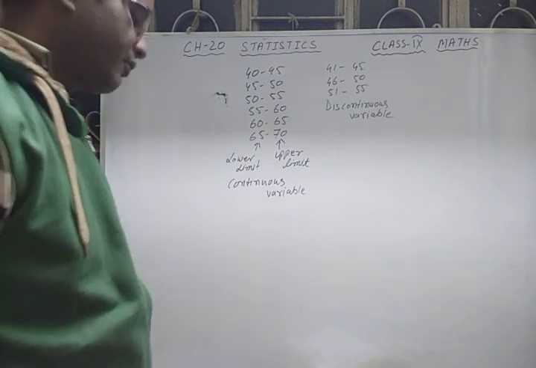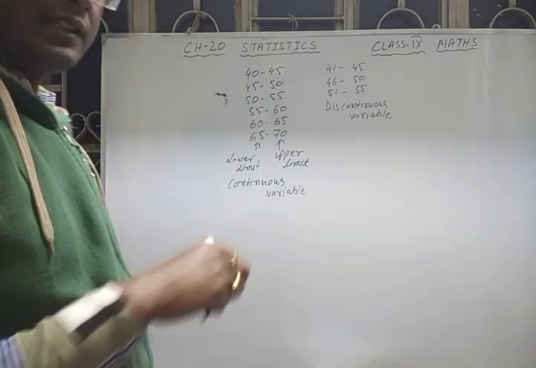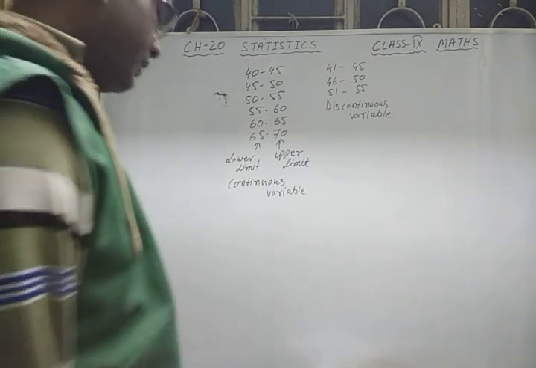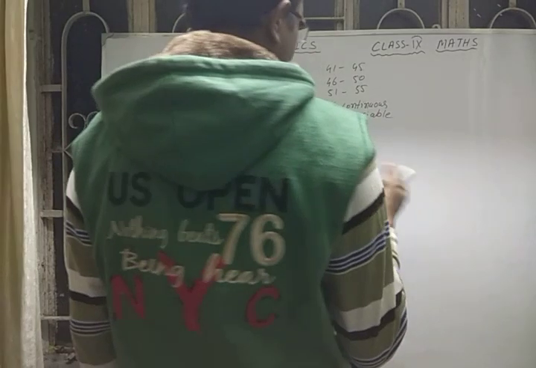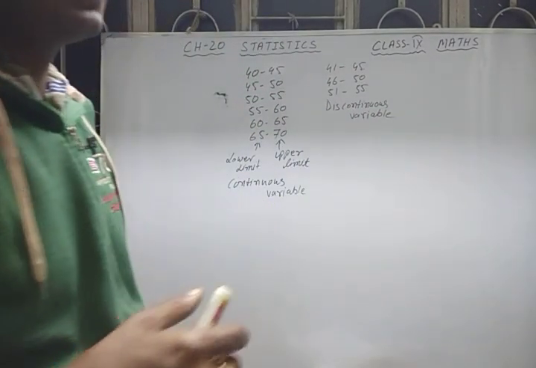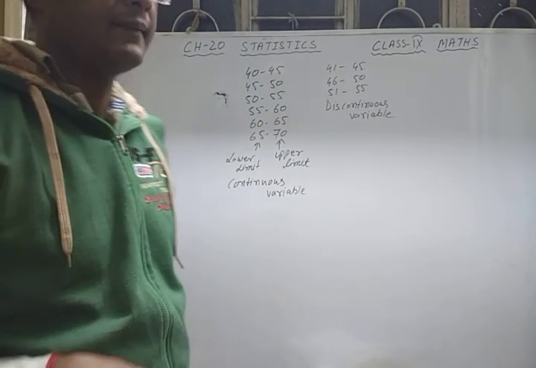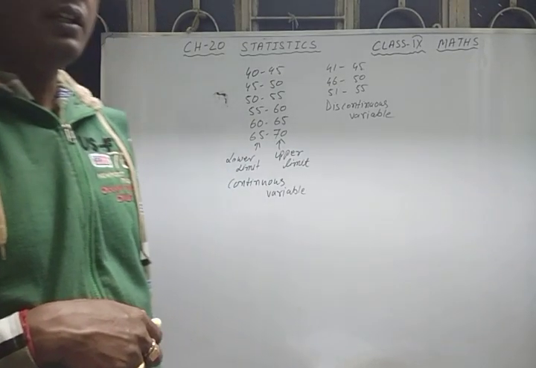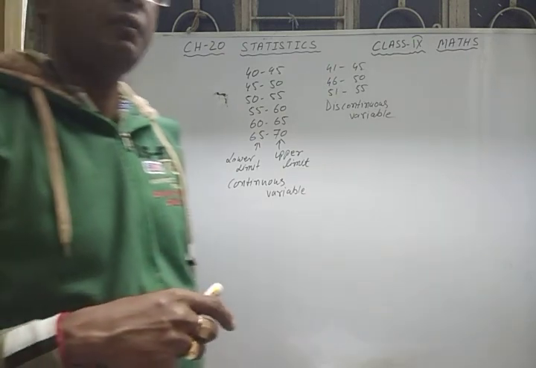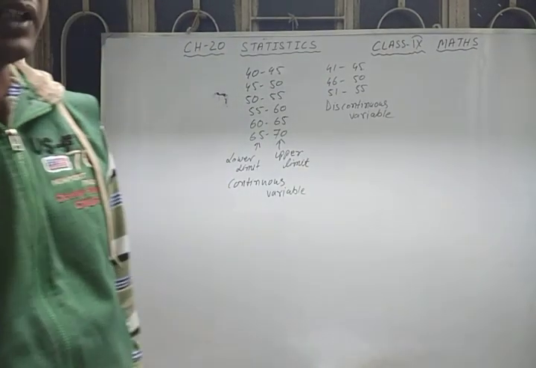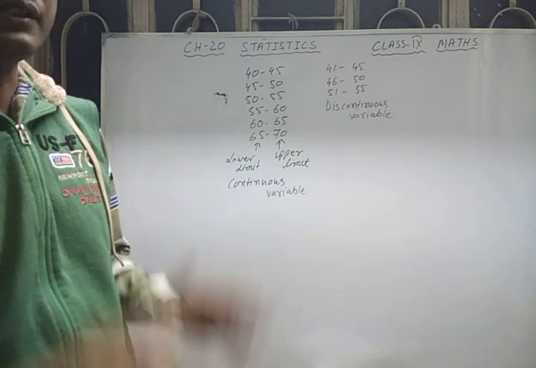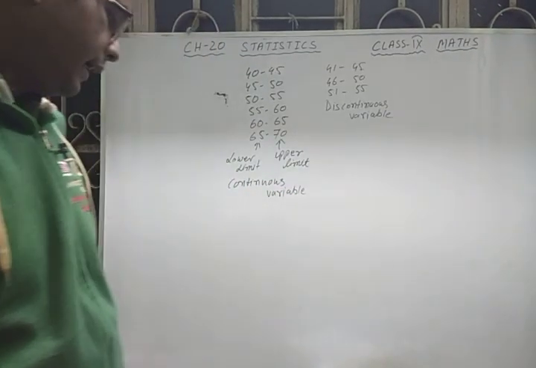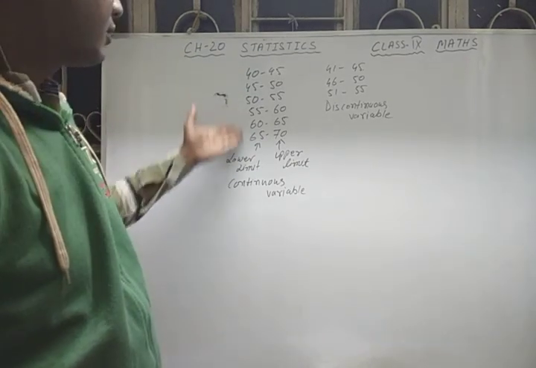Now next is the range. Range is the difference between the highest observation and the lowest observation, means highest minus lowest, or maximum minus minimum. Suppose the minimum weight of a student in your class is 45 kg and the maximum weight is 68 kg. So 68 minus 45, this is called the range. It means the weights of all the students of your class vary within that range.